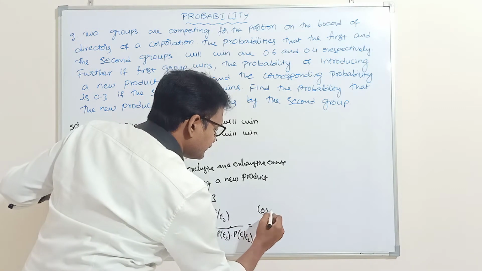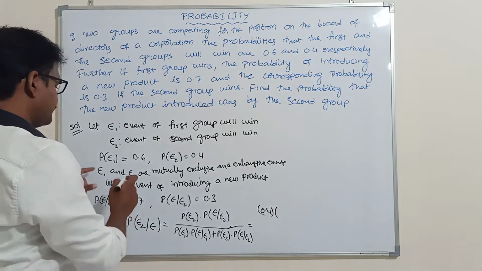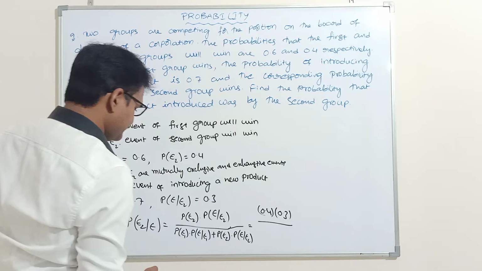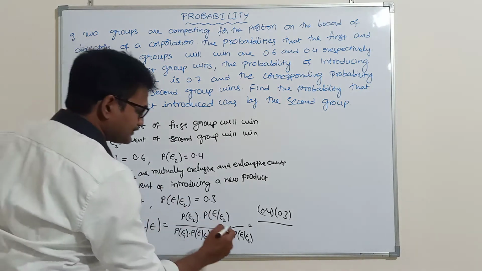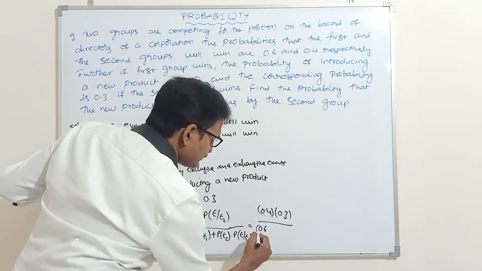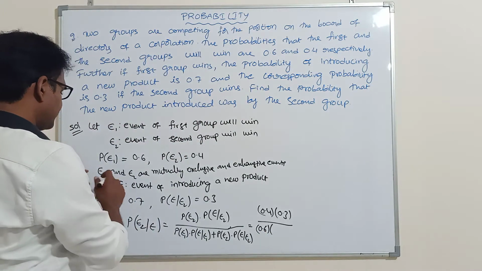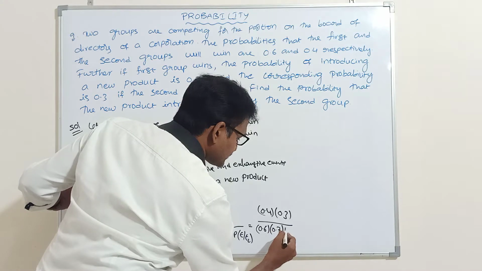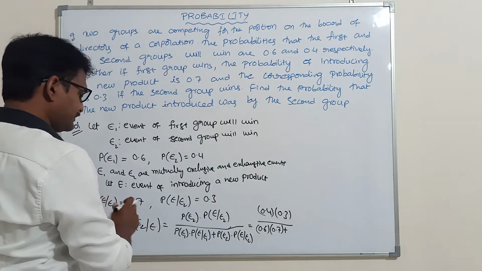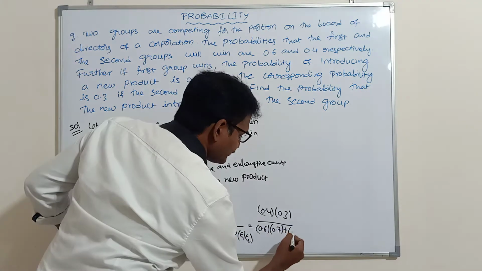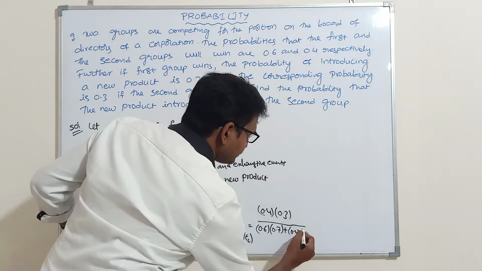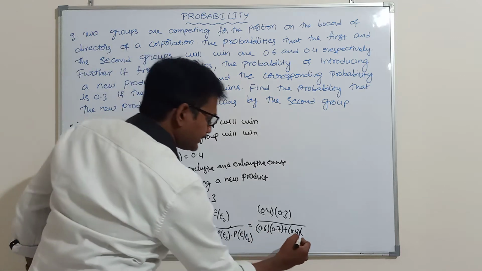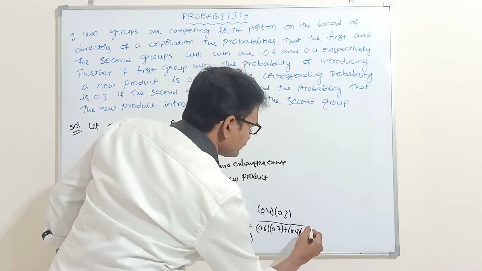P of E2 is 0.4, into P of E given E2, which is 0.3, divided by P of E1, which is 0.6, into P of E given E1, which is 0.7, plus P of E2, which is 0.4, into P of E given E2, which is 0.3.